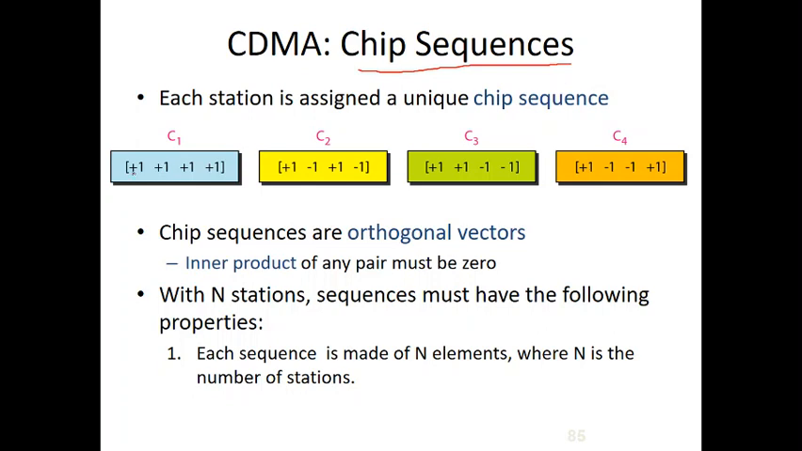So for example, this is the actual code given for C1: plus 1, plus 1, plus 1, plus 1, and for C2: plus 1, minus 1, plus 1, minus 1, for C3: plus 1, plus 1, minus 1, minus 1, and for C4: plus 1, minus 1, minus 1, plus 1. So if you see, all the 4 codes are different codes.